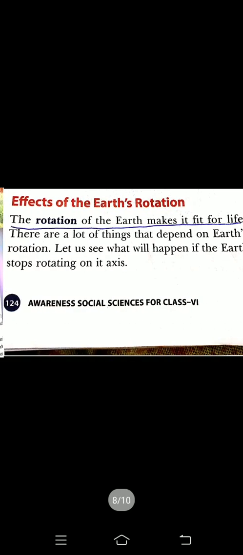So this tilt has some effect on the earth. However we shall see the effect later, when we can see the motion of the earth around the sun. So have you seen this also? Now, the effect of the earth's rotation. What is the impact or effect of the earth's rotation? The rotation of the earth makes it fit for life. Beta, only the earth is a planet which has life. Okay, so that is why earth is called a unique planet. So the rotation makes it fit for life.